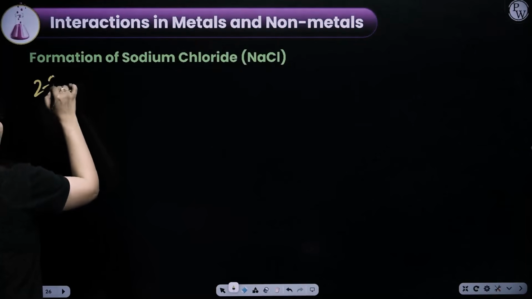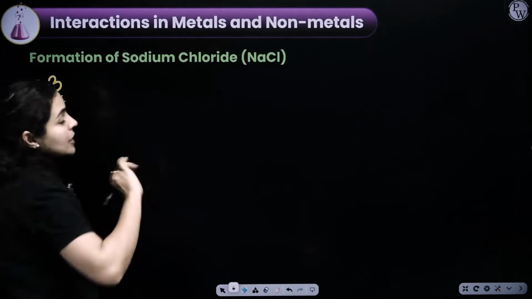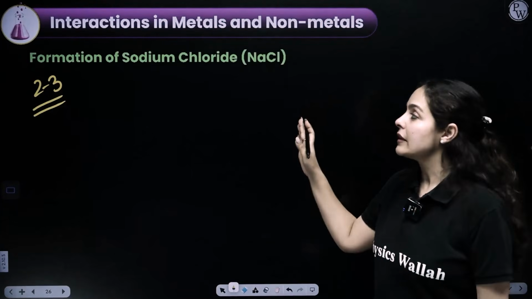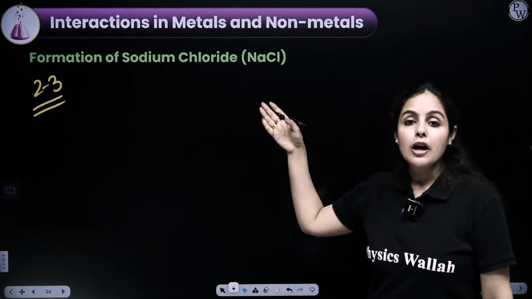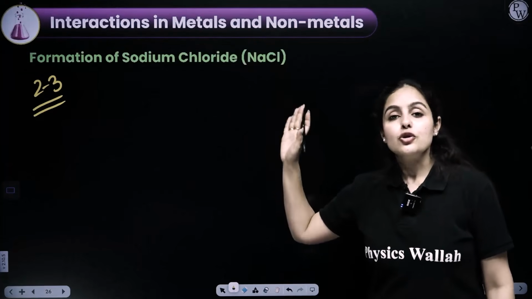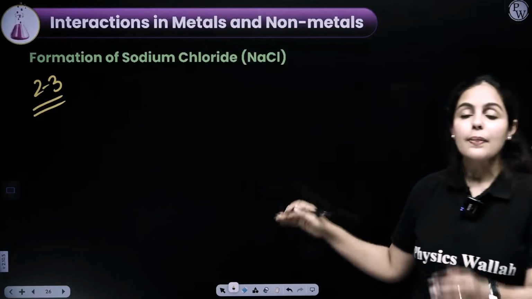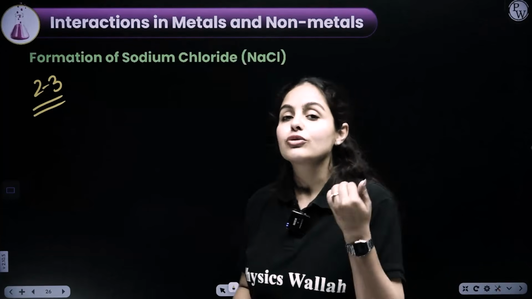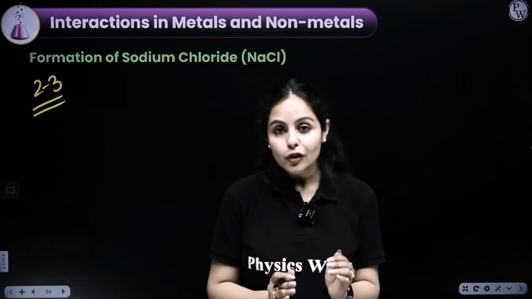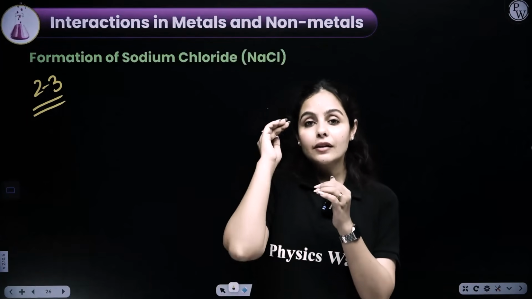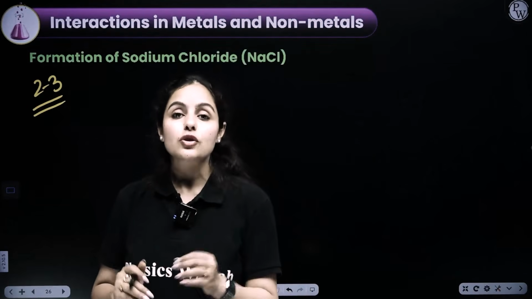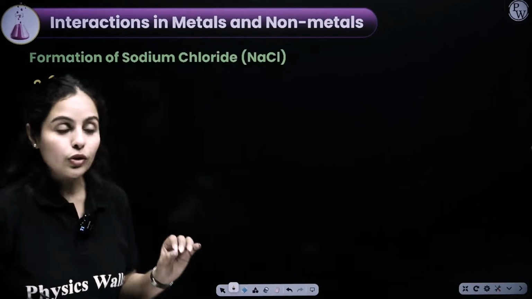Now, a 2 to 3 marker question which lands up in your paper is the electron dot structure or structure formation of ionic compounds. Not only that, covalent compounds from carbon and its compounds are also asked in your paper for 2 to 3 marks. So you should be ready with the basic details and the basic drill of how to write electron dot structure. Those who have learned from me earlier also know the steps, but I would like to tell you guys also here.